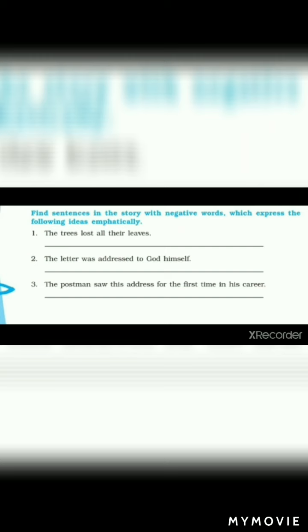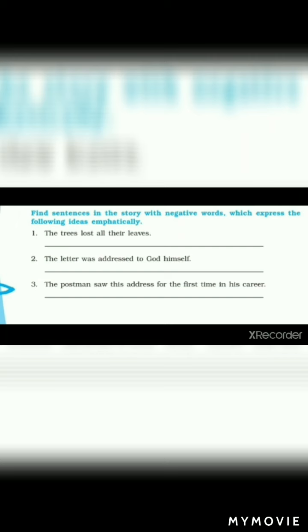Okay. So the first one is, the trees lost all their leaves. Which sentence shows this meaning? Yeah, the answer is, not a leaf remained on the trees. That is the answer.